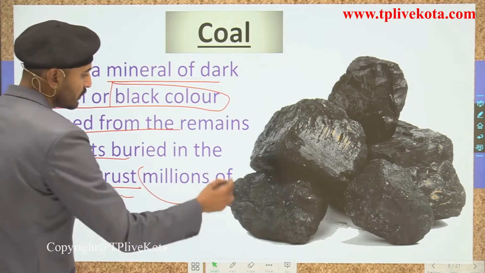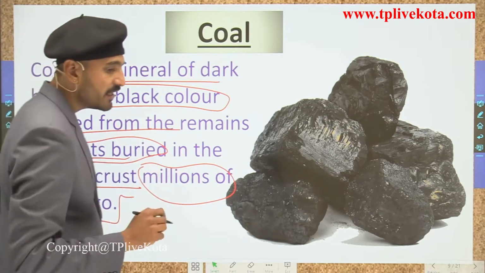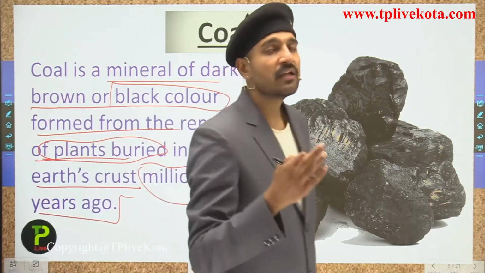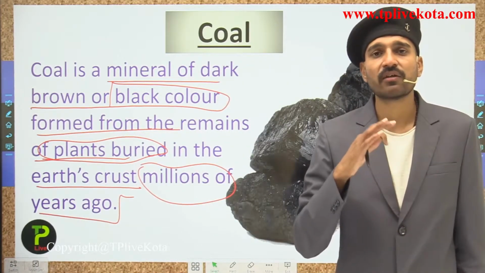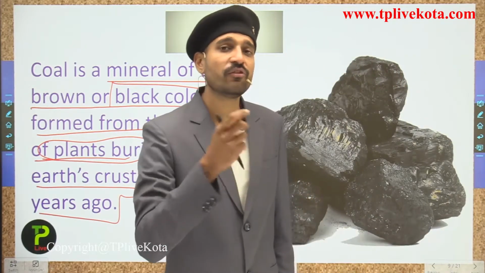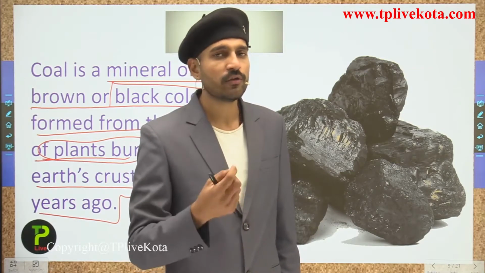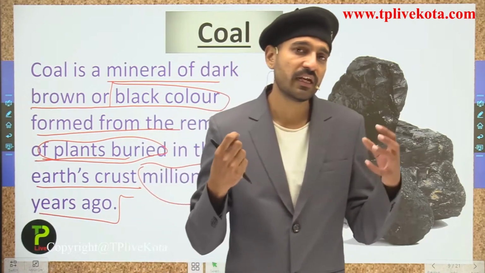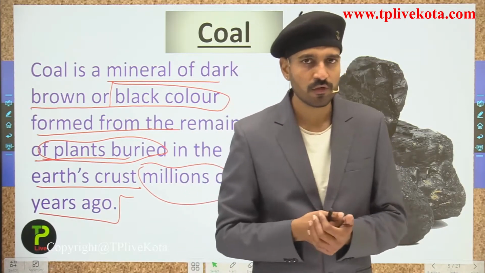So students, they are formed by what? They are formed by plant matter which was buried under the earth's crust millions of years ago, and due to the high pressure and tremendous temperature, it converted into this form that you see over here, which we term coal. And this is a fuel, and we are going to see the definition of fuel in the next chapter, that is combustion and flame, or the oxidation of fuels.